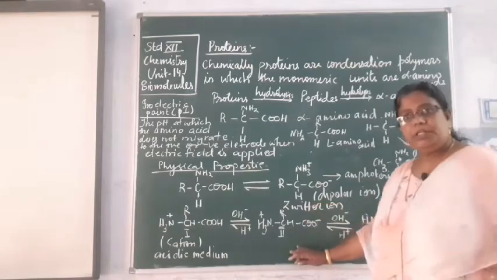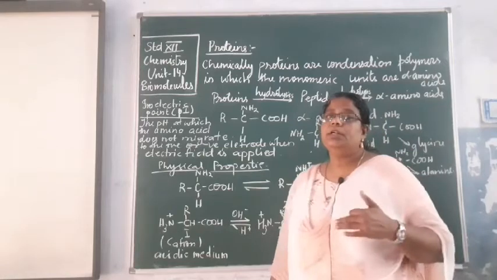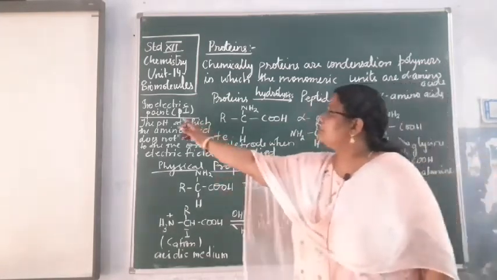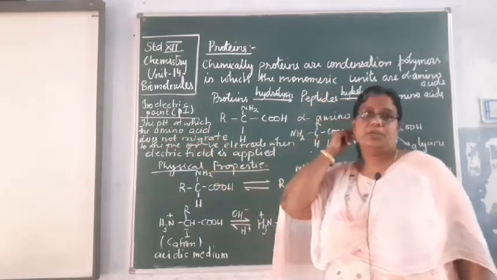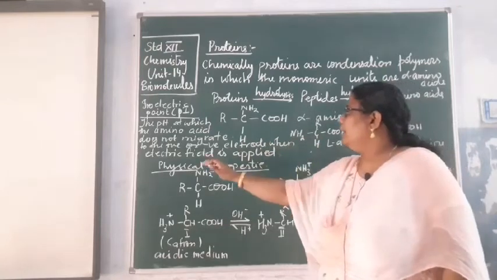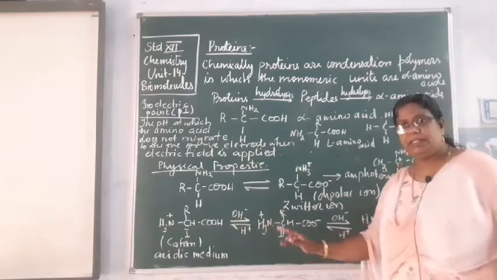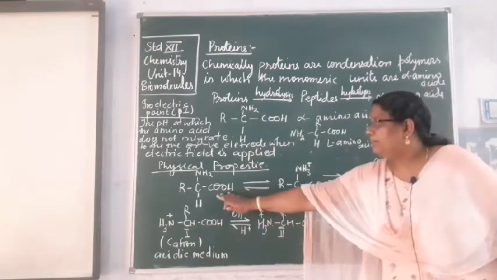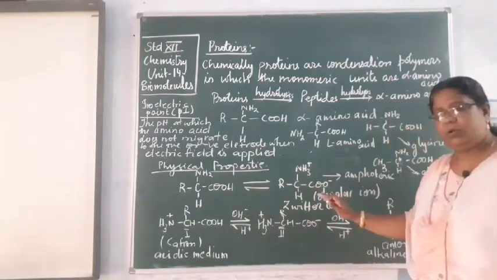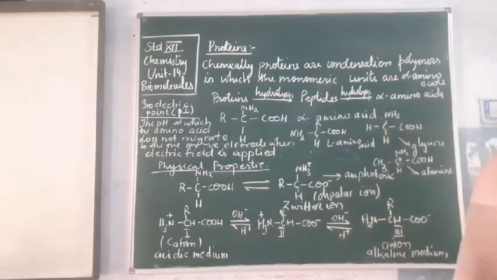So this particular ion will not migrate either towards the positive electrode or to the negative electrode in the applied electric field. That pH is called the isoelectric point, where it does not migrate to the positive or negative electrode when there is an applied electric field. I hope it is clear. So please make the corrections. I have written here the alpha amino acid in this form, but actually this alpha amino acid will exist as a dipolar ion. So please put the dipolar ion here. Okay. Thank you.